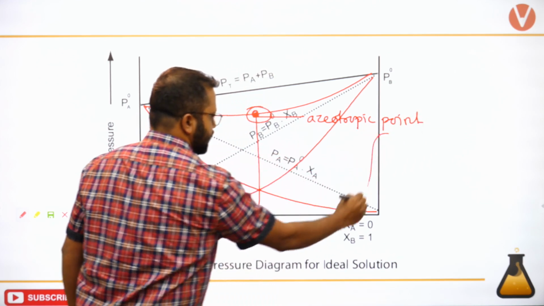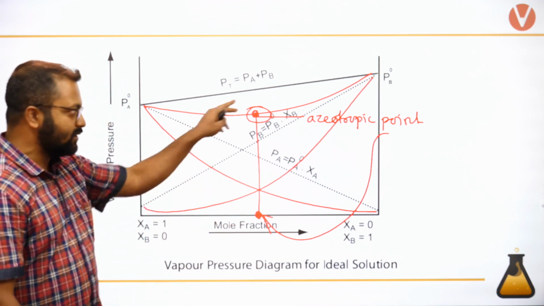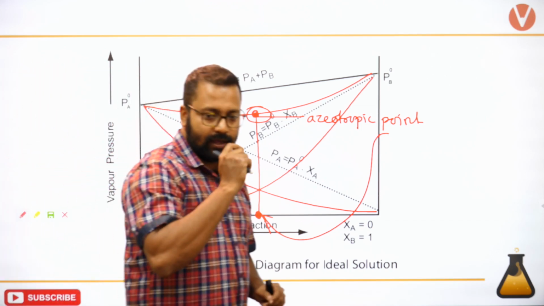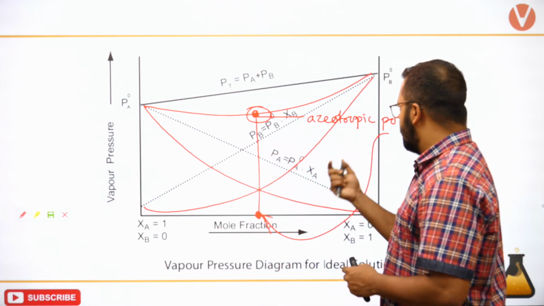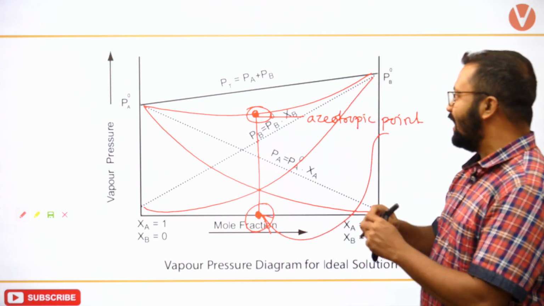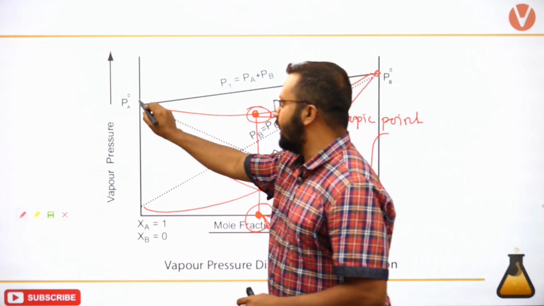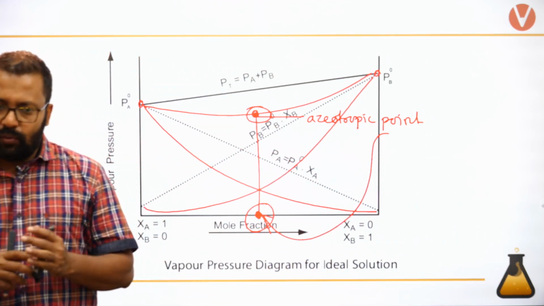I can say that this is the azeotropic point, and if this is the azeotropic point, the boiling point at this composition will be higher than that of this one and this one. Okay? We are not talking of equilibrium.